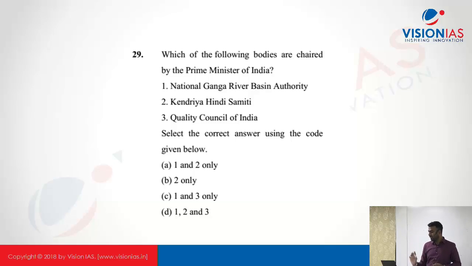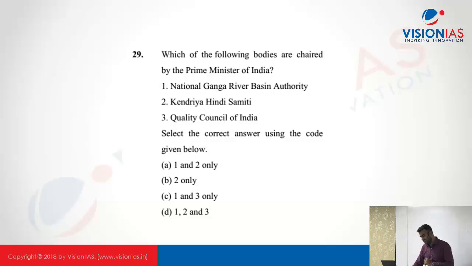Prime Minister, particularly Quality Council of India, ये UPSC में आया था पहले. Okay, so National Ganga River Basin Authority is headed by Prime Minister. This is correct. Kendriya Hindi Samiti is headed by Prime Minister. This was established in 1967. Okay, this Samiti का जो भी objective है to oversee the implementation of Hindi as a official language over the period of time, official language of Union. So even this one is headed by Prime Minister. Quality Council of India is not headed by Prime Minister, but the person appointed by the Prime Minister. Okay, on the recommendation of both government as well as the industry. Because Quality Council of India is not completely government, it also involves the stakeholders of industry.